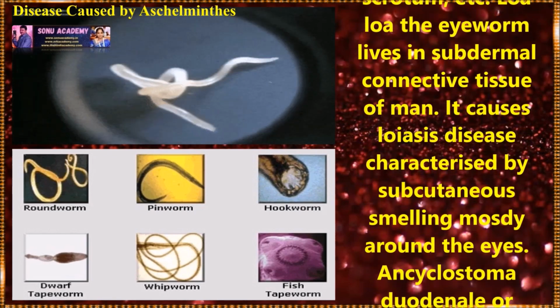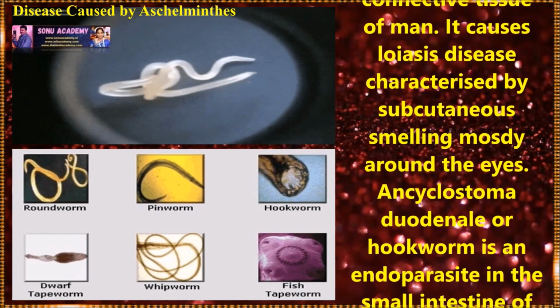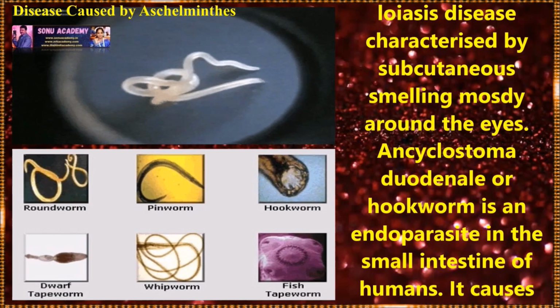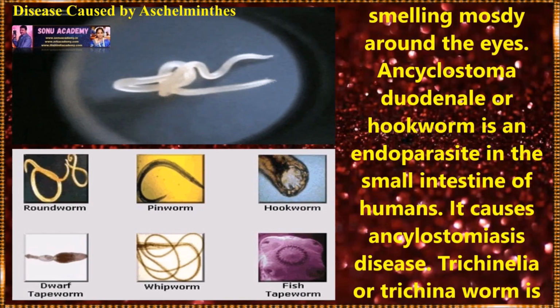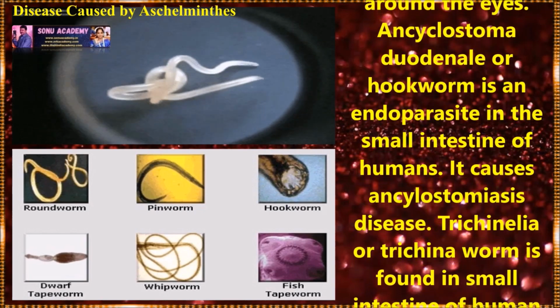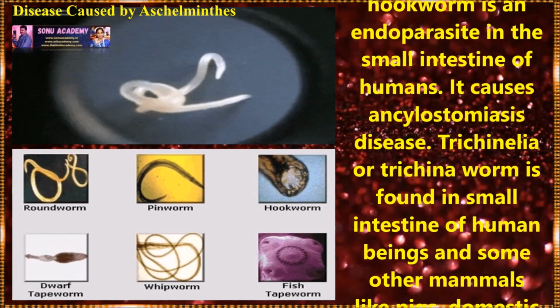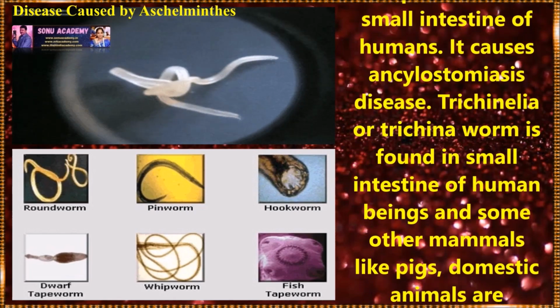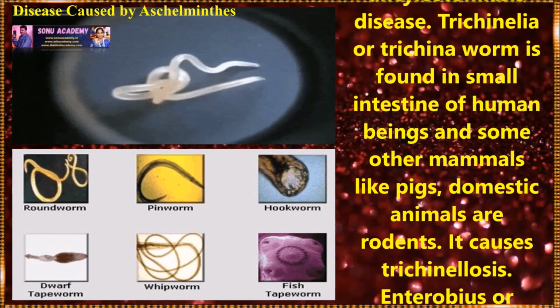Loa loa, the eye worm, lives in the subdermal connective tissue of man. It causes loiasis, a disease characterized by subcutaneous swelling mostly around the eyes. Ancylostoma, or hookworm, is an endoparasite present in the small intestine of humans. It causes ancylostomiasis.